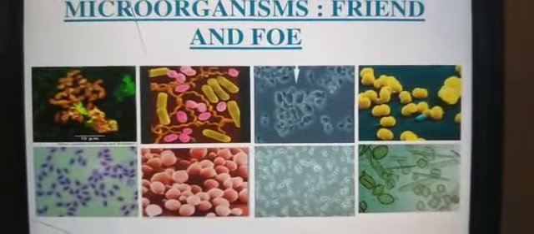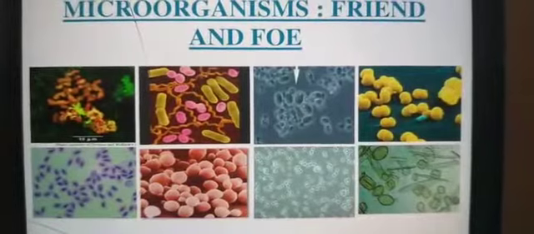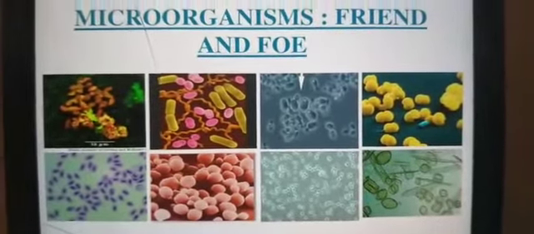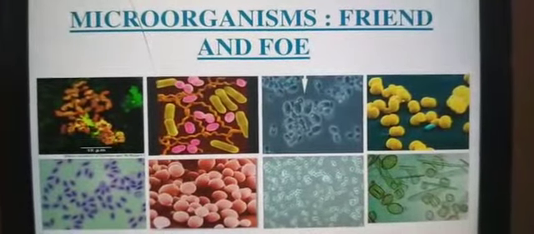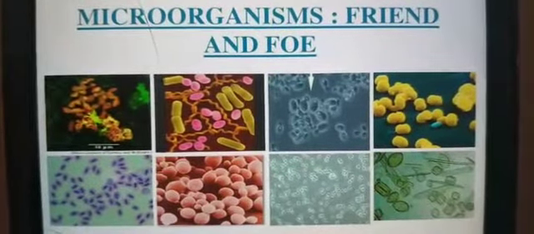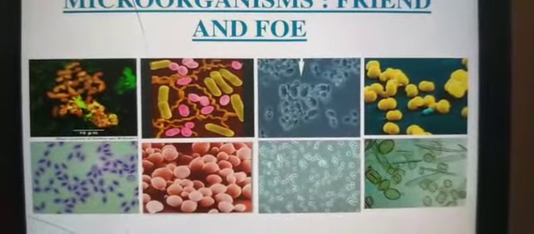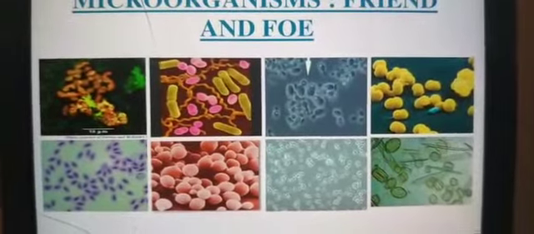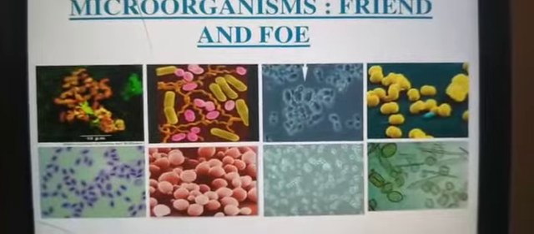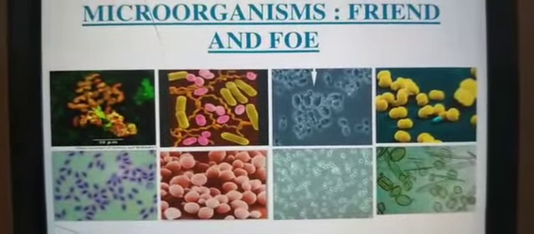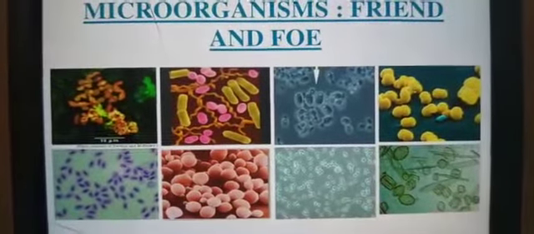Some of these, such as the fungus that grows on the bread, can be seen with magnifying lenses, and others cannot be seen without the help of a microscope. A microscope is an instrument which is used to see microorganisms which we cannot see with our naked eyes. So that is why these are called microorganisms or microbes.